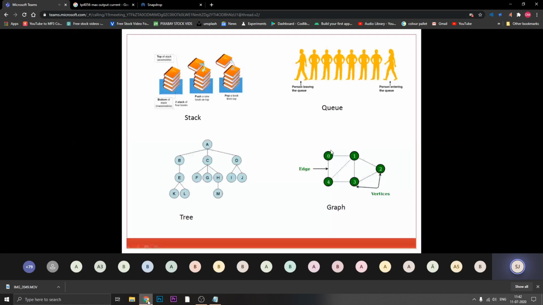Now moving ahead to the next two types. One is called a tree and the second one is called a graph. Now listen carefully. A tree is, as you can see, there are four levels of hierarchy, one after another. One is at the top, and from that some branches are presented, like for example A in this diagram. Is this screen visible to everyone?